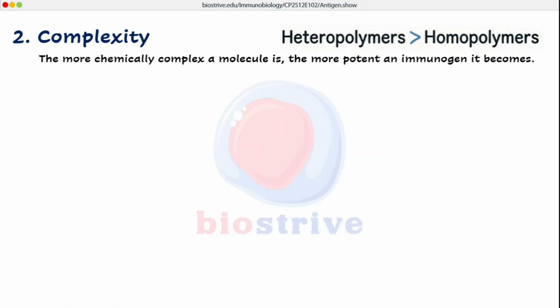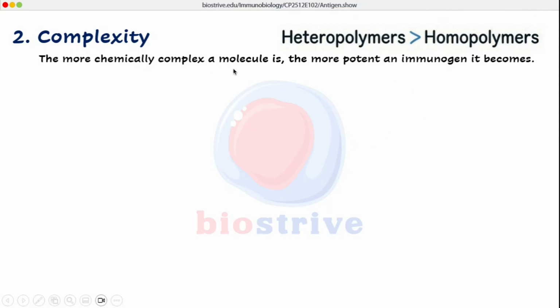Now let's consider two different types of proteins. The first protein is made up of, for example, 100 amino acids, and all those 100 amino acids are practically the same, which means one amino acid is repeating several times to form a 100 amino acid protein. And the second protein is also made up of 100 amino acids, but all 20 different types of amino acids are participating in the second protein. Which will be more immunogenic?